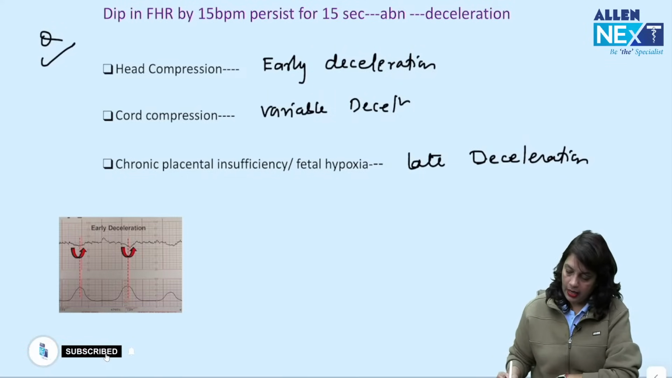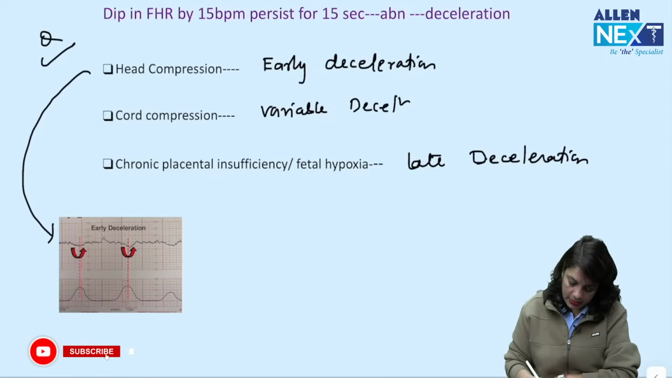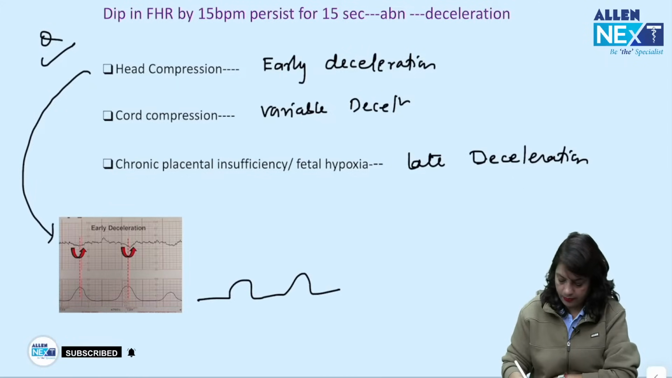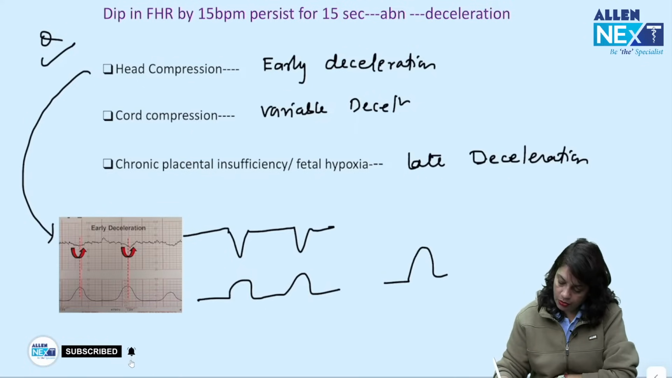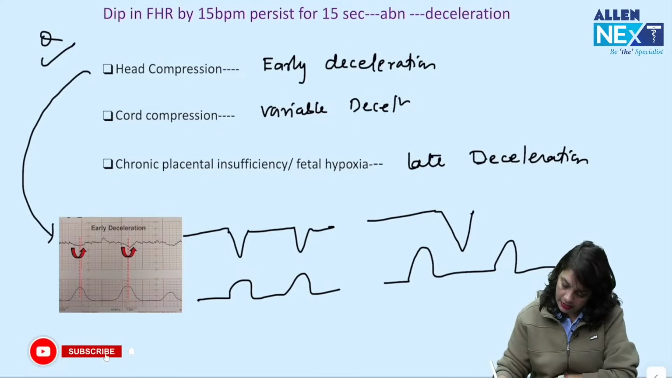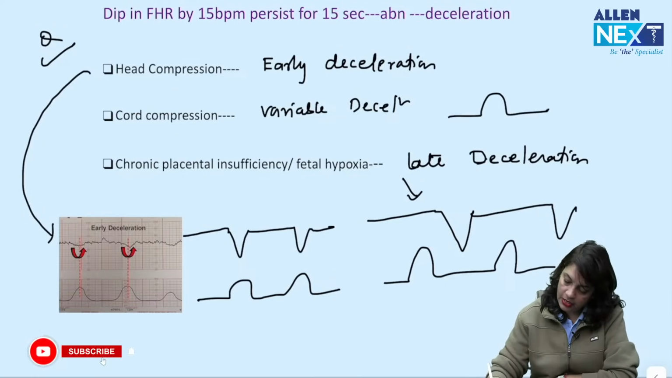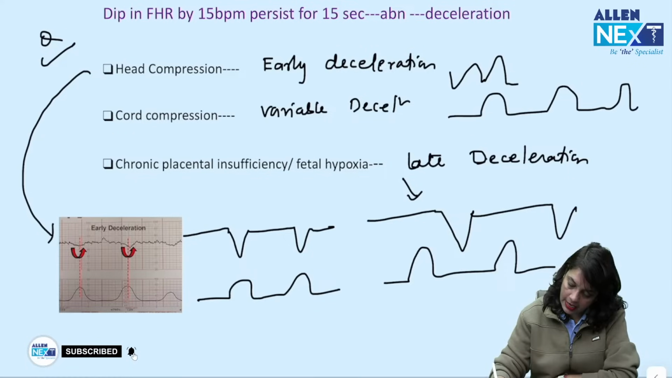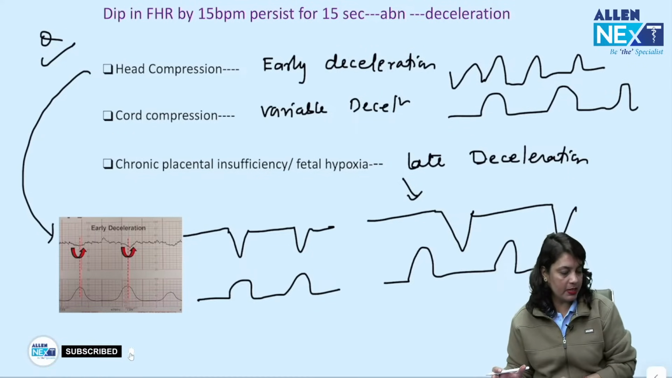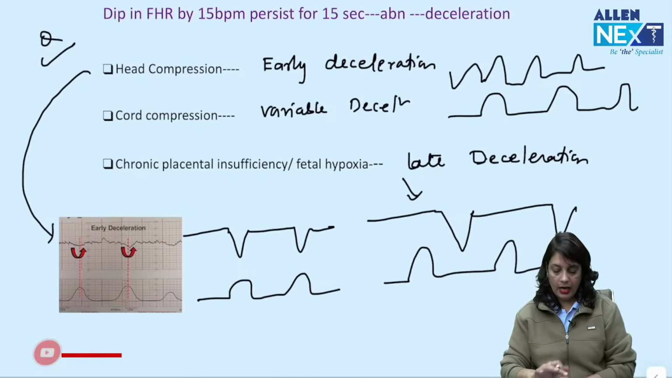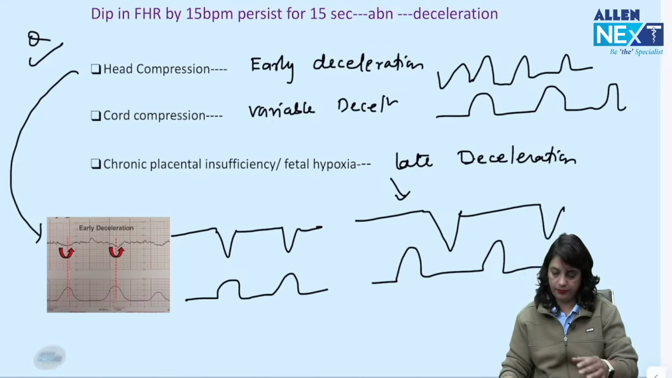So head compression, you can see early deceleration here. With uterine contraction, there is dip of the fetal heart rate. Fetal heart rate is dipping. This is early deceleration. Due to uterine contraction, if fetal heart rate is dipping after the contractions, that is late deceleration. If it is not related with uterine contraction, any time dip can be seen, that is variable. So either there will be an image based question or there will be head compression, cord compression or chronic placental insufficiency. They can ask you this way.